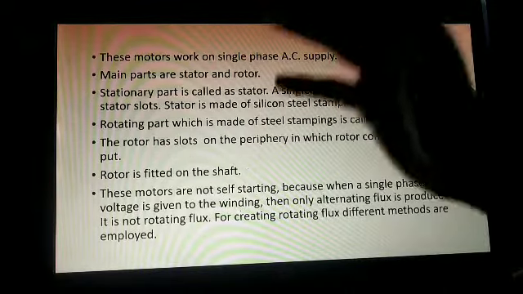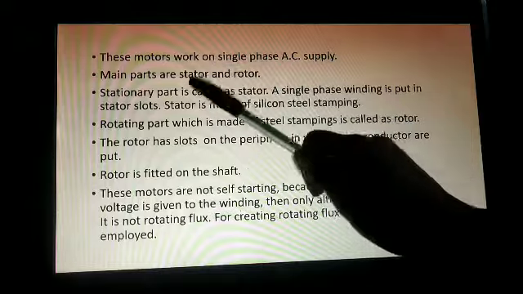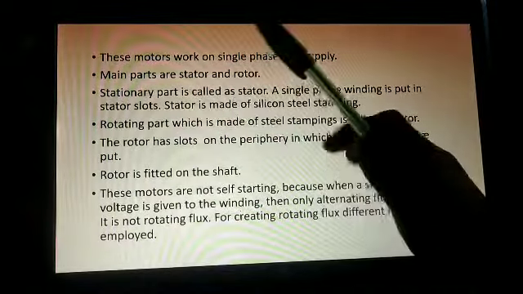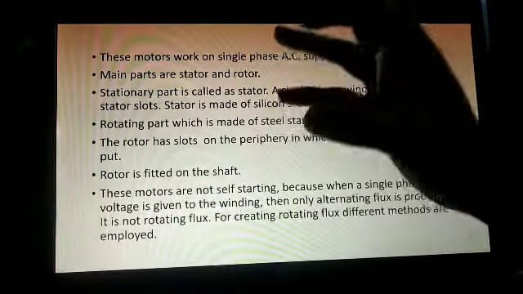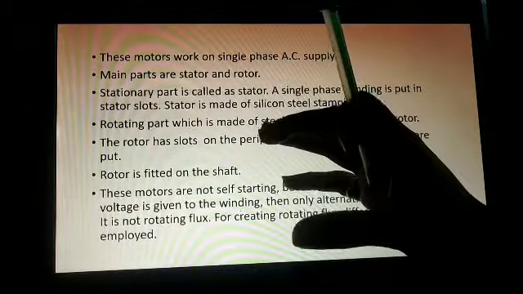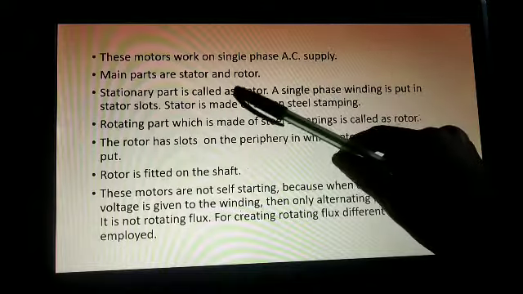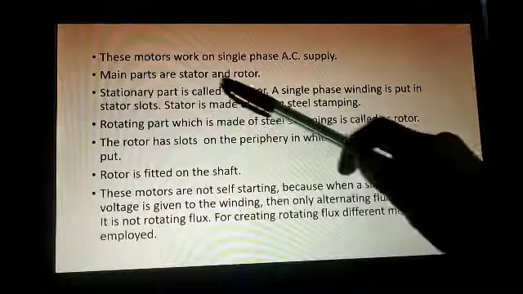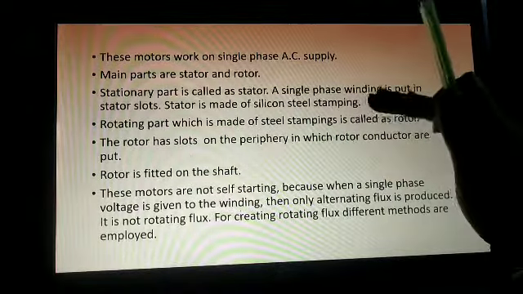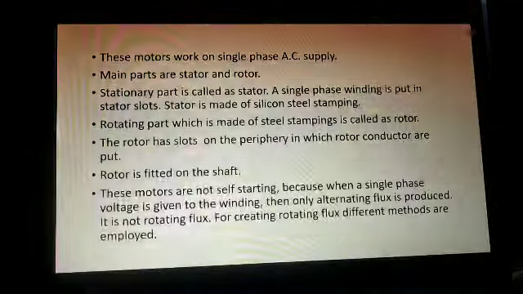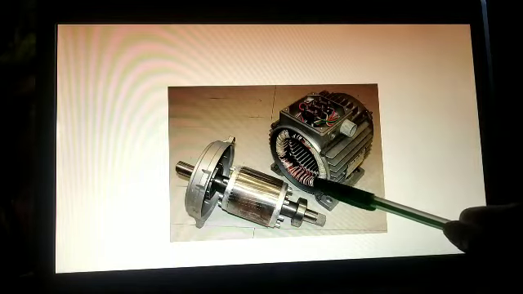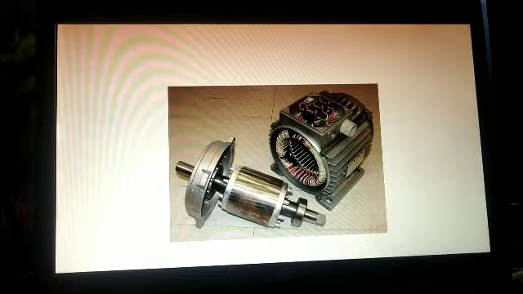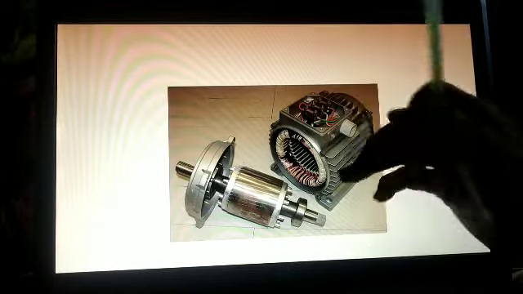The part which is stationary, the name itself says stator, that is the stationary part is called the stator. Clear? That means the part which does not rotate is called the stator. Single phase winding is put in stator slots. Here you can see these are the slots, with some spacing. In these slots, winding is placed.